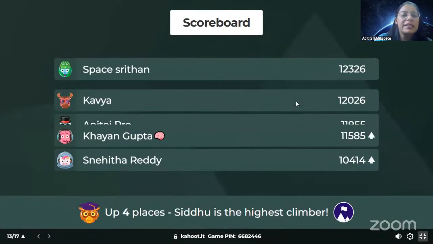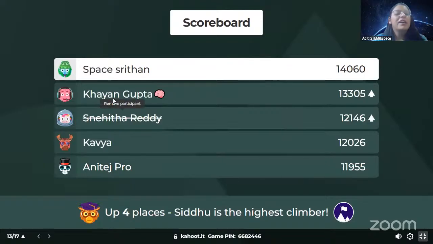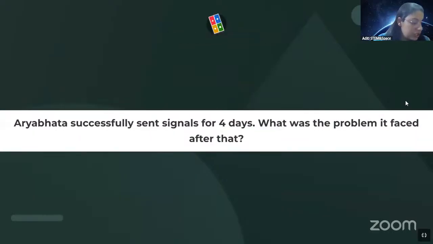With that, let's see the scoreboard again, it has shifted. So Gyan is now on second, Snehita third, Kavya and Anitesha in the top 5, and Shrithan is on the top position, maintaining his position. That's nice. And Sidhu is the highest climber. Very good. With that, let's see the next question.